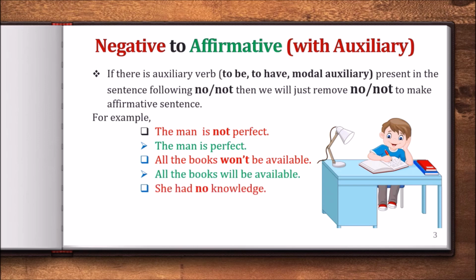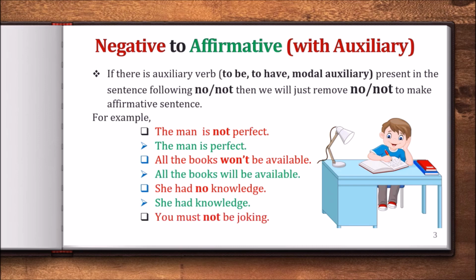Then, she had no knowledge. So after had you can find no. That's why this is a negative sentence. To make it affirmative, we will just remove no. That means the affirmative sentence will be she had knowledge. Okay?